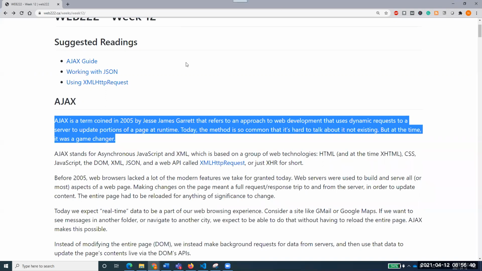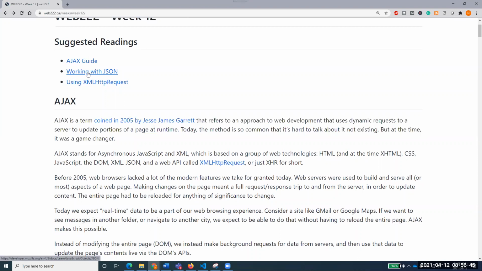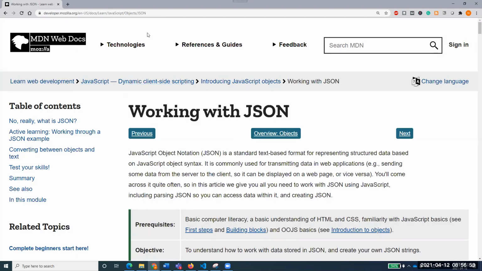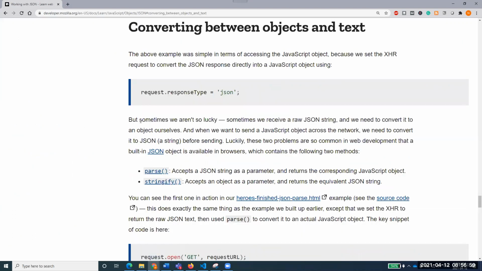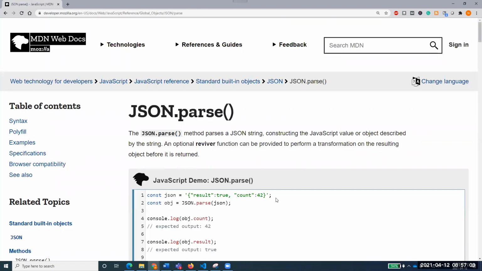What does that mean? Whenever you request a web page, please bear in mind, I'm requesting this JSON page, for example. So when you are requesting a web page, you are crowding your network. Your network is crowded with your request, and then this request comes back. Now, listen about that. For example, I say I want to have this. Maybe this was on the same page. But if something is outside of the page, for example, again, I'm requesting a new page. So whenever I request something, I'm populating my network area.